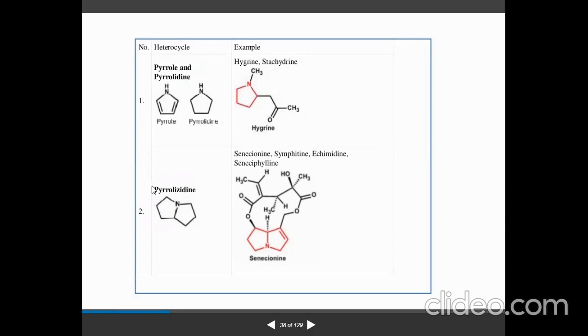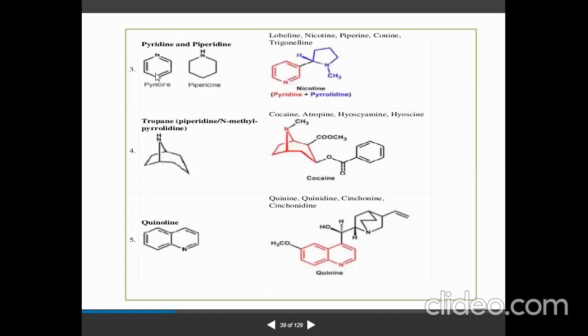Whereas when we talk about pyrrolizidine, you can see here this is the basic skeleton, like in senecionine. So that comes under the pyrrolizidine type of alkaloid.